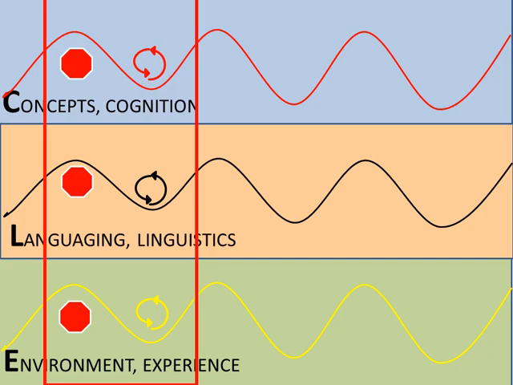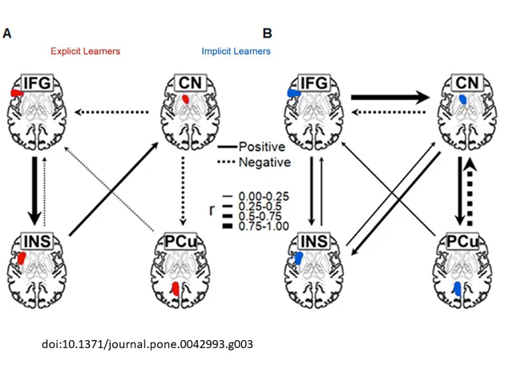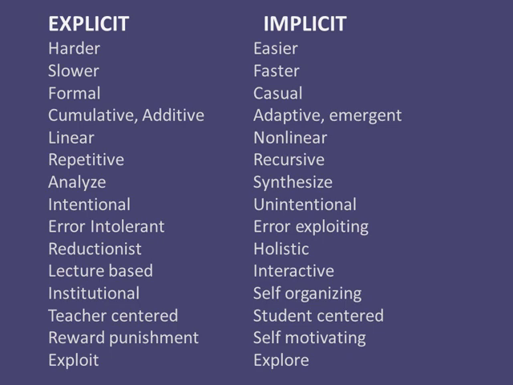Scaffolding. Using explicit or implicit teaching and the development of adaptive learning strategies. As a side note, functional MRI studies indicate significantly different neural connectivity between explicit and implicit learning. In a nutshell, here's what distinguishes explicit and implicit learning and why implicit learning is generally faster and easier.